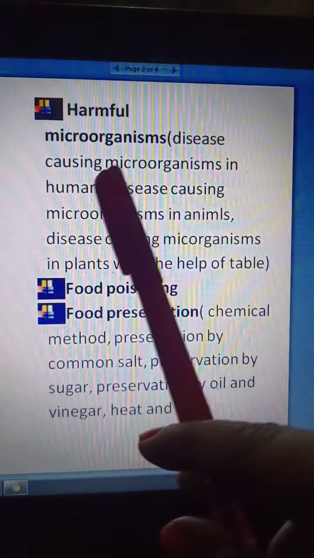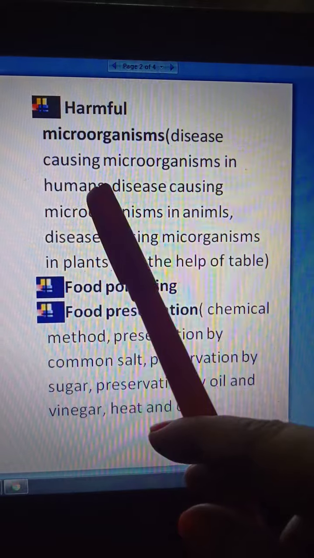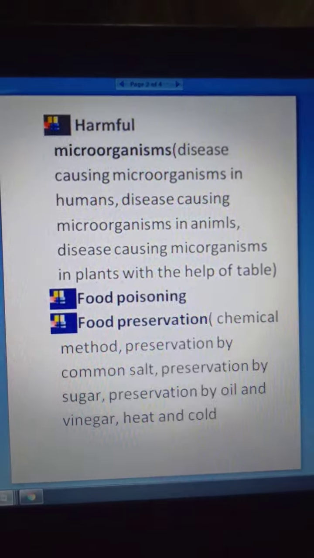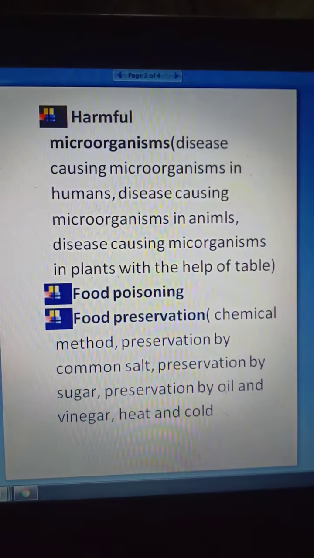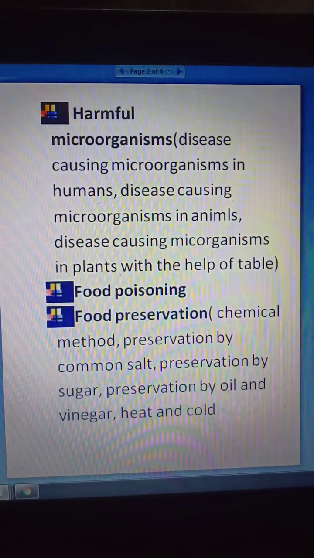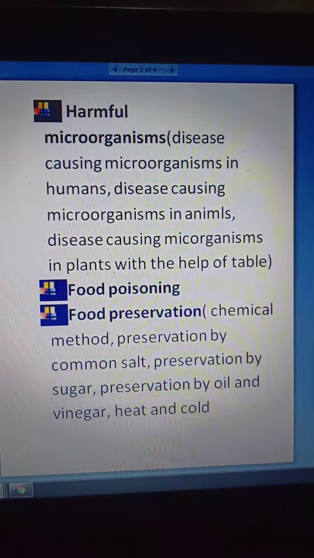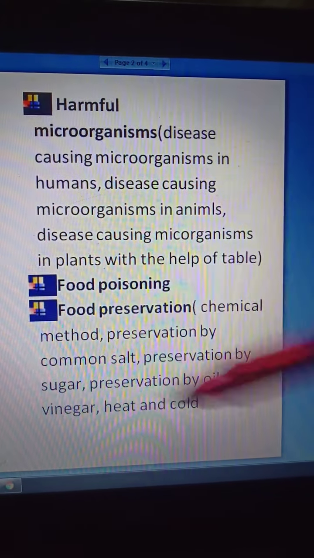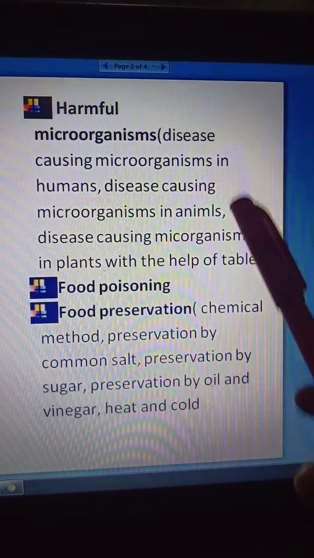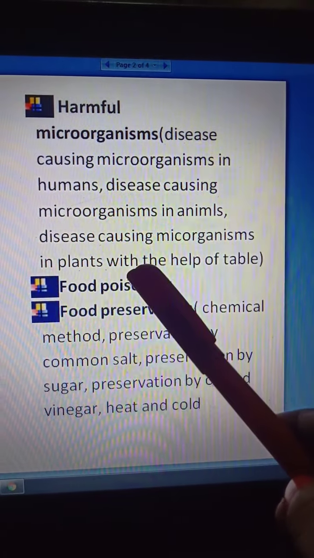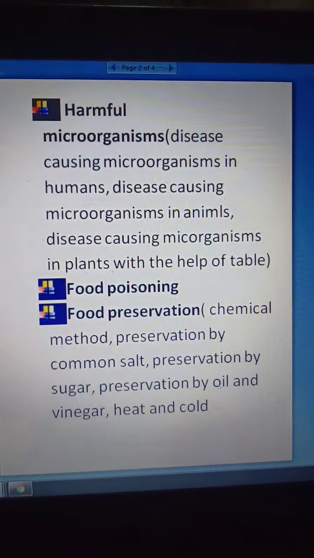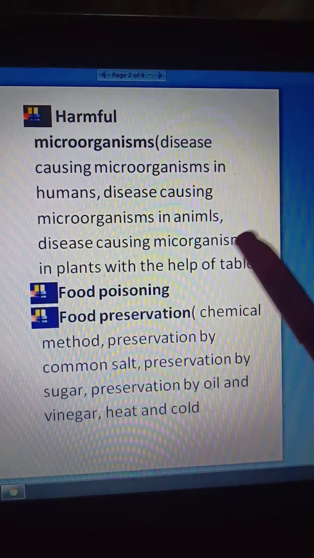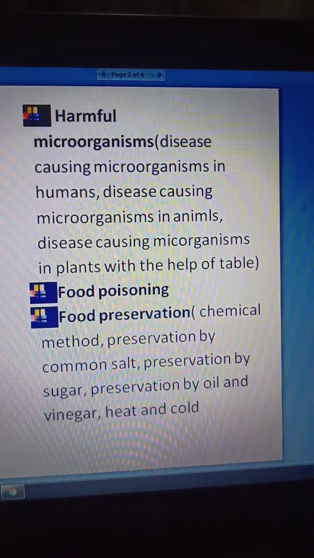Disease causing microorganisms in humans. Some microorganisms cause disease in humans, like tuberculosis, chickenpox, polio, cholera, typhoid. These are all diseases that are caused by microorganisms. Then we learnt about disease causing microorganisms in animals and disease causing microorganisms in plants. With the help of a table we have learnt about these. If you check out the table, you can easily get to know about the harmful microorganisms.